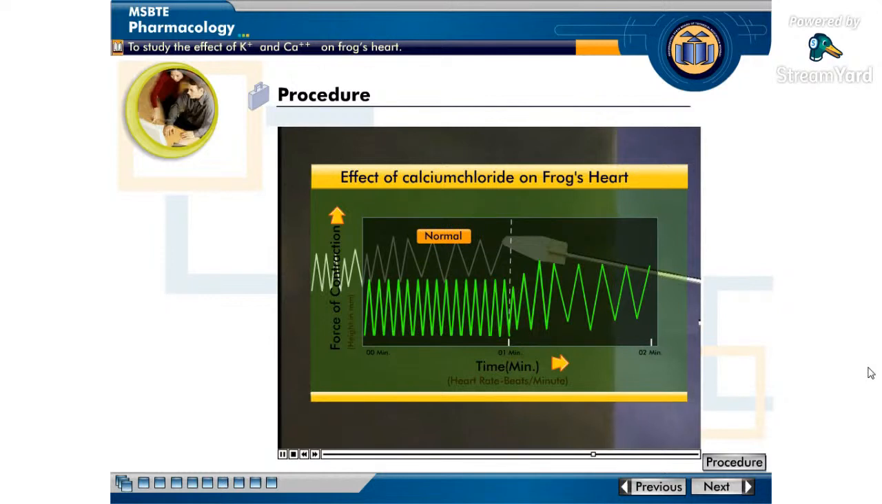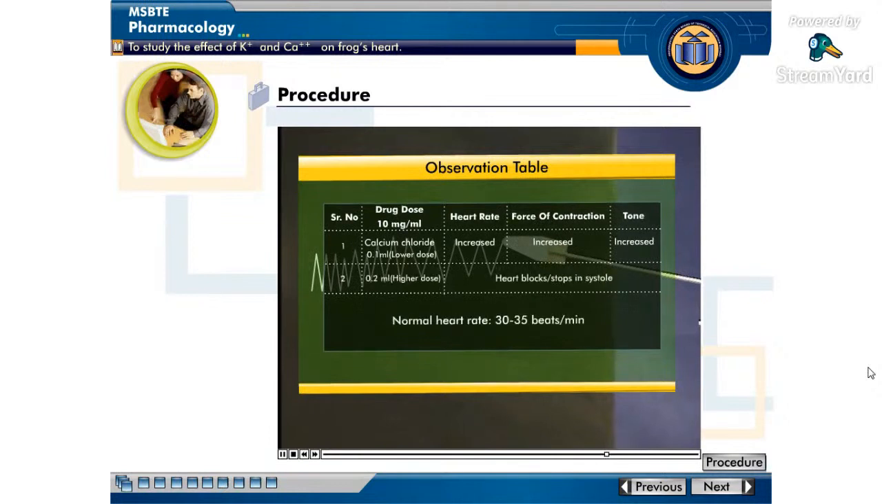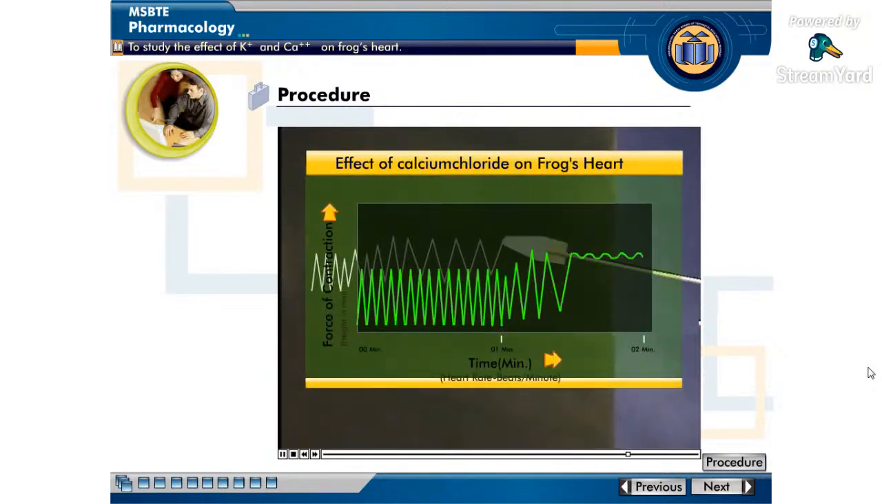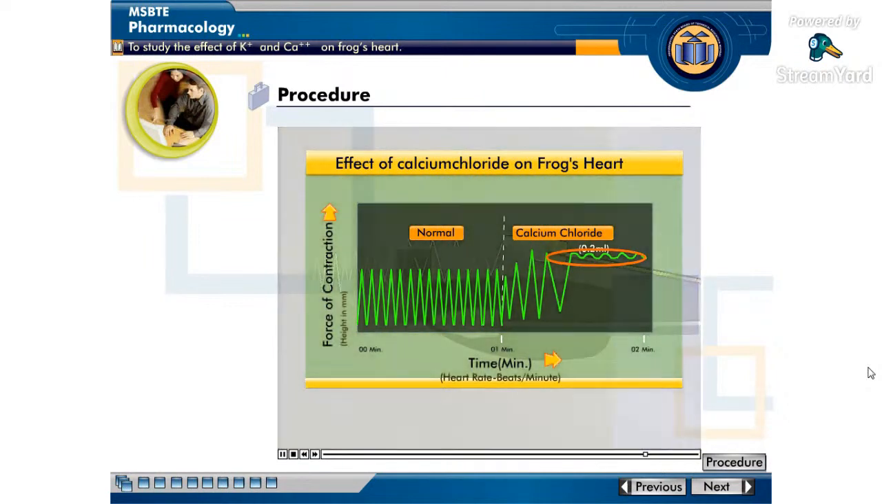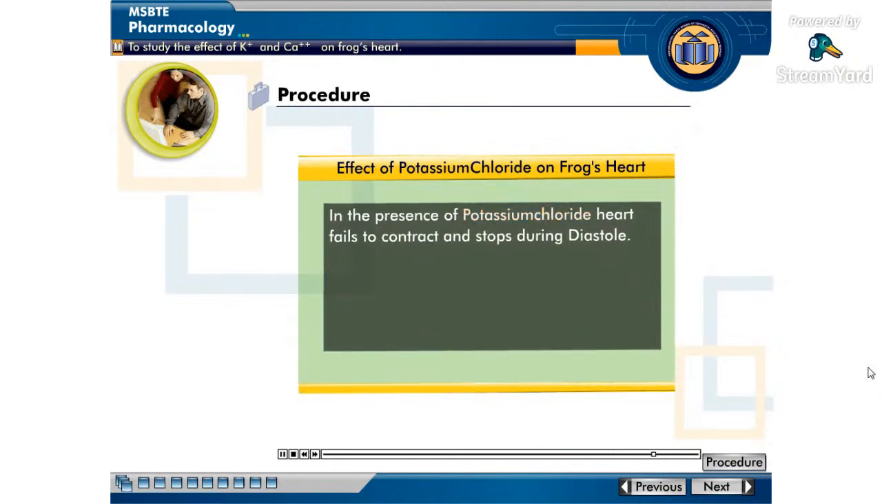Repeat the same procedure by injecting 0.2 ml of stock solution of calcium chloride. From these recordings, we can observe that with the increasing concentration of calcium chloride, heart contracts more vigorously and finally heart stops in systole.